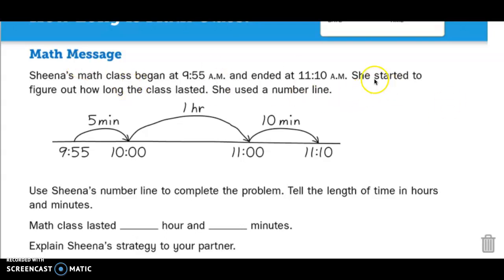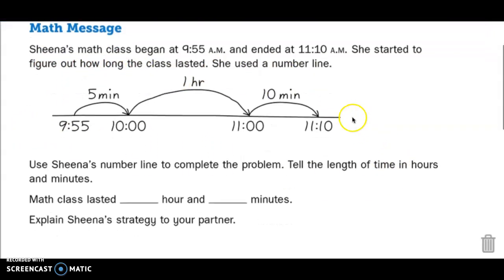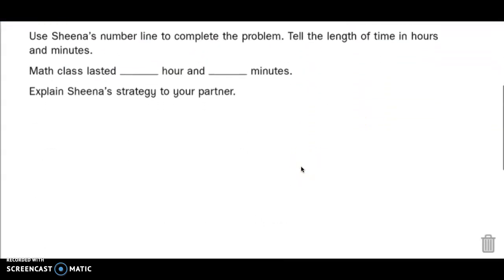So it says she started to figure out how long the class lasted. She used a number line. Here is her number line. I see lots of numbers and hops on it. We'll look at it some more. Then it says use Sheena's number line to complete the problem. Tell the length of time in hours and minutes. Math class lasted blank hour and blank minutes.